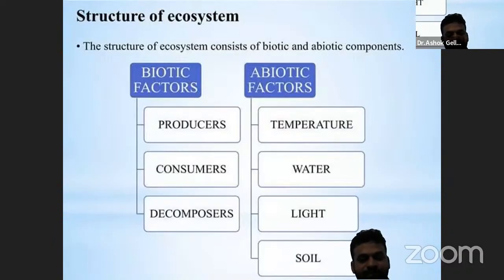Abiotic factors can include the physical and chemical aspects of the environment, such as sunlight, water, soil, and temperature.